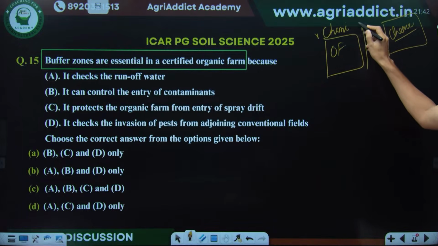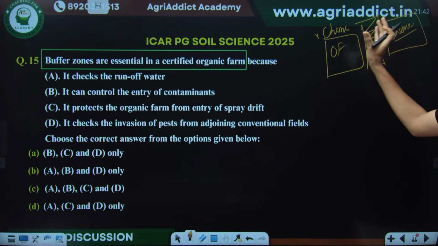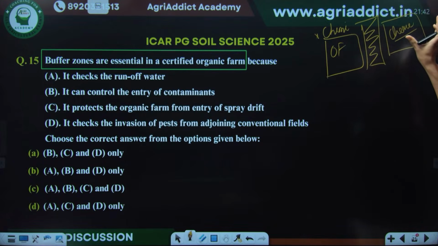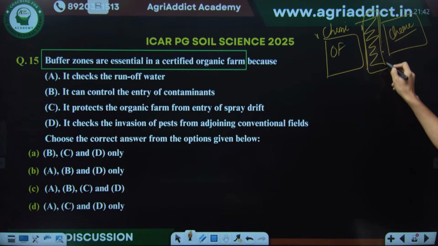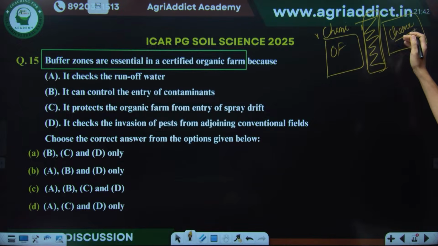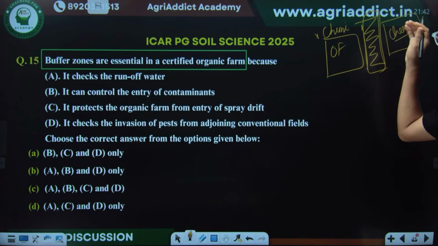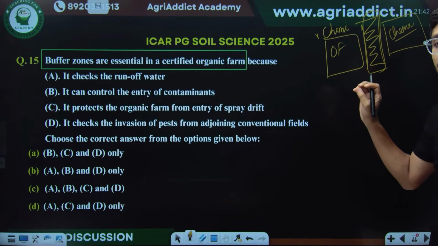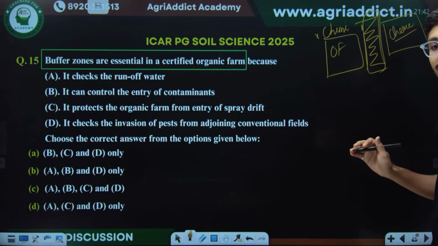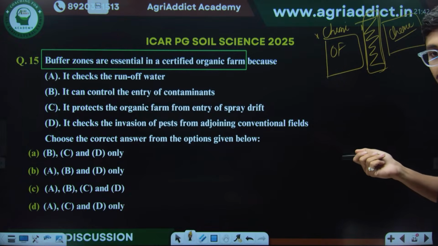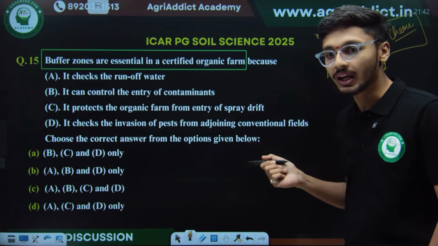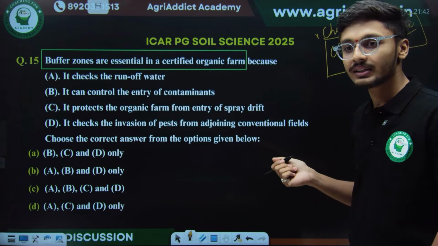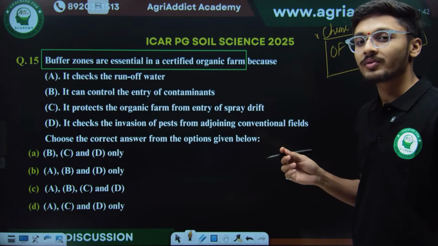So there we have to maintain a buffer zone in between these organic farms and normal conventional farms. So this region between organic farms and normal conventional farms is termed as buffer zone and it is a very important component of organic farming. So the correct answer for this, some are saying that Raman and Satya are saying that the correct answer will be option A, whereas Nikhila is saying the option will be C.